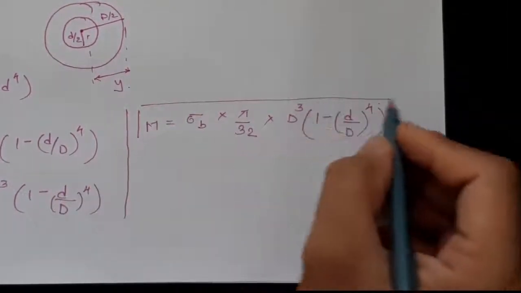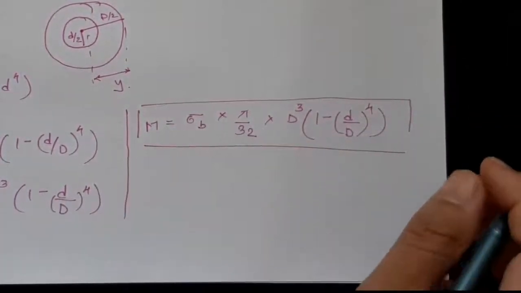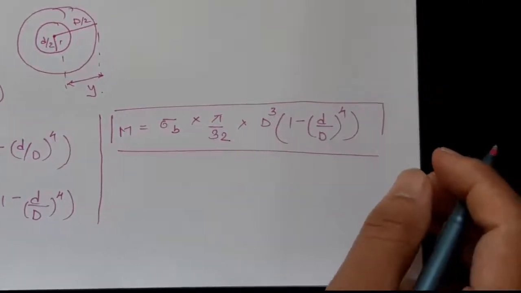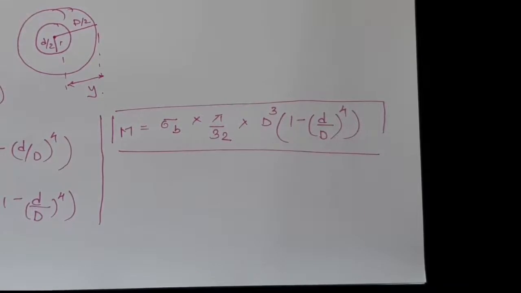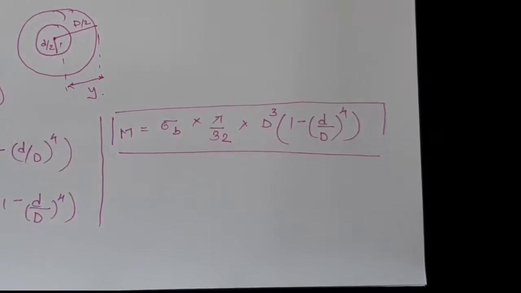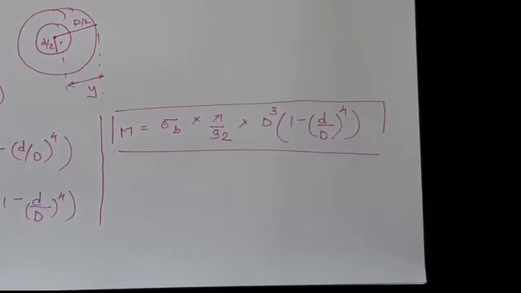So this is the equation by which we can find the inner dia and the outer dia of the hollow shaft, that is M equals pi by 32 into sigma b into D cube into 1 minus small d upon capital D the whole raised to 4. In the next video, we will see case 3, that is when the shaft is subjected to combined loading, that is torsion and bending.